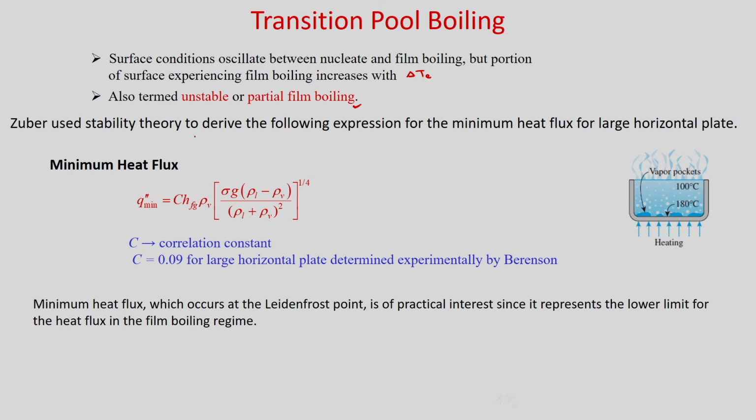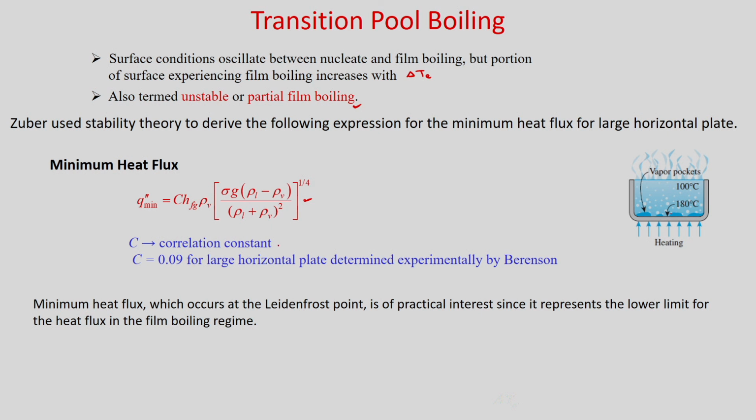Zuber used stability theory to derive the following expression for the minimum heat flux for a large horizontal plate, and this minimum heat flux actually happens at the Leidenfrost point. So, q double prime minimum is given as C h_fg rho_v into [sigma g (rho_l minus rho_v) divided by (rho_l plus rho_v) whole squared] to the power 1 by 4.